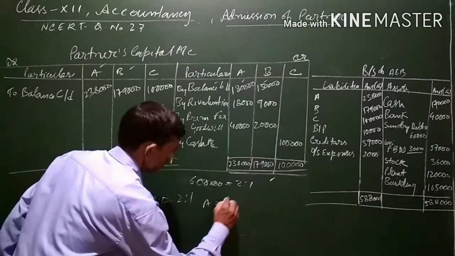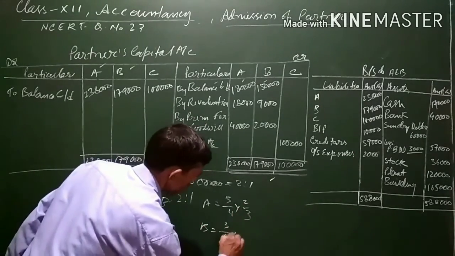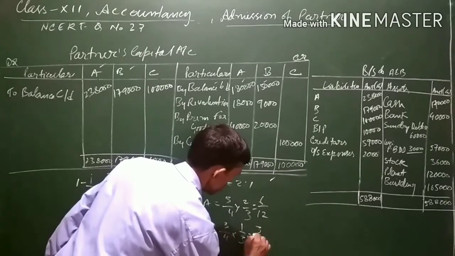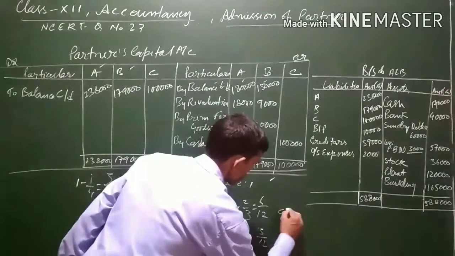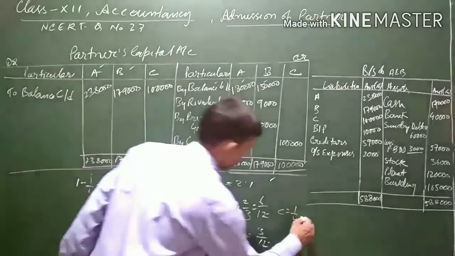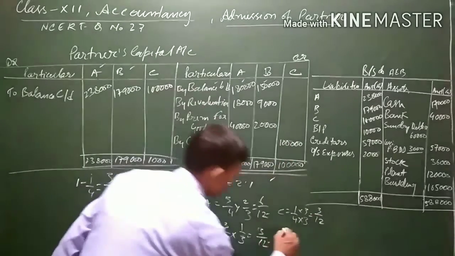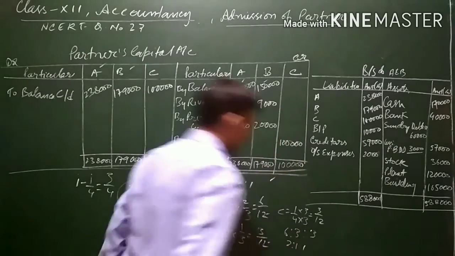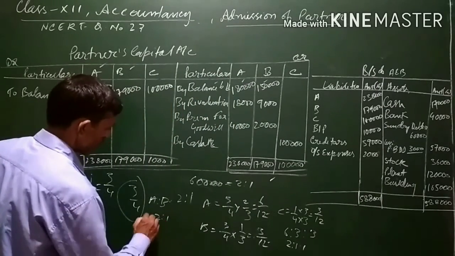So for A, 3/4 into 2/3, and for B it will be 3/4 into 1/3. It will come to 6/12 for A, and for B it will be 3/12. For C it is already given. C's share is 1/4. So the denominator for A and B is 12. So for C also it should be brought equal to 12. It will come to 3/12. The new ratio will be then 6, 3, 3, or you can say 2, 1 and 1. So if you calculate the sacrificing ratio again, it will come to 2:1 for A and B.